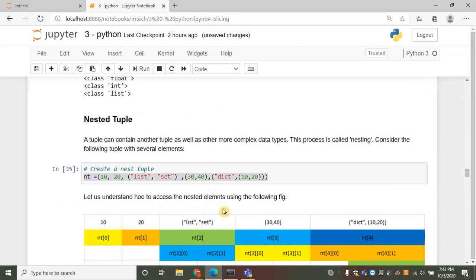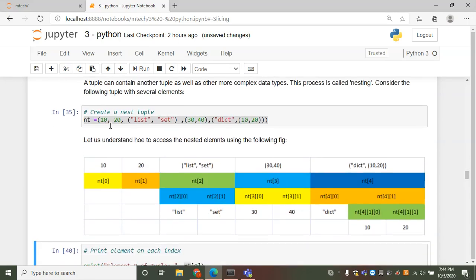Let us understand how to access the nested elements using the following figure. For example, we can get this 10 using nt of 0. We can reach 20 using nt of 1. Nt of 2 will give you the tuple of two strings, list and set. And nt of 3 will get you the tuple with two integers, 30 and 40. Nt of 4 will get you the tuple with one string and another tuple inside of it.